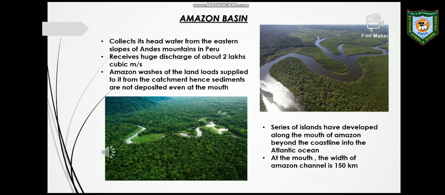Whatever mud is there is flushed into the sea, and therefore, even with a large amount of sediments, the Amazon river never forms a delta. The width of the Amazon river is about 150 kilometers. It is a very huge river and is very suitable for navigation also.